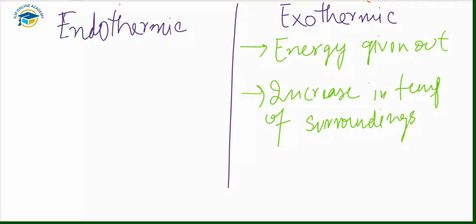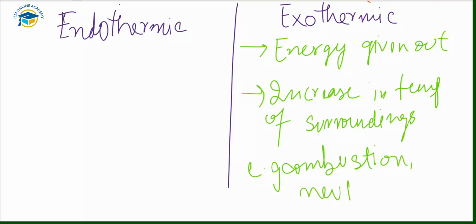For example, we have combustion reactions and neutralization reactions, which are examples of exothermic reactions. Energy is usually given out from the reactants and the products that are present in our reaction vessel, and when energy is given out, the temperature of the surroundings increases. So an increase in temperature tells us that this is an exothermic reaction. For example, combustion and neutralization.